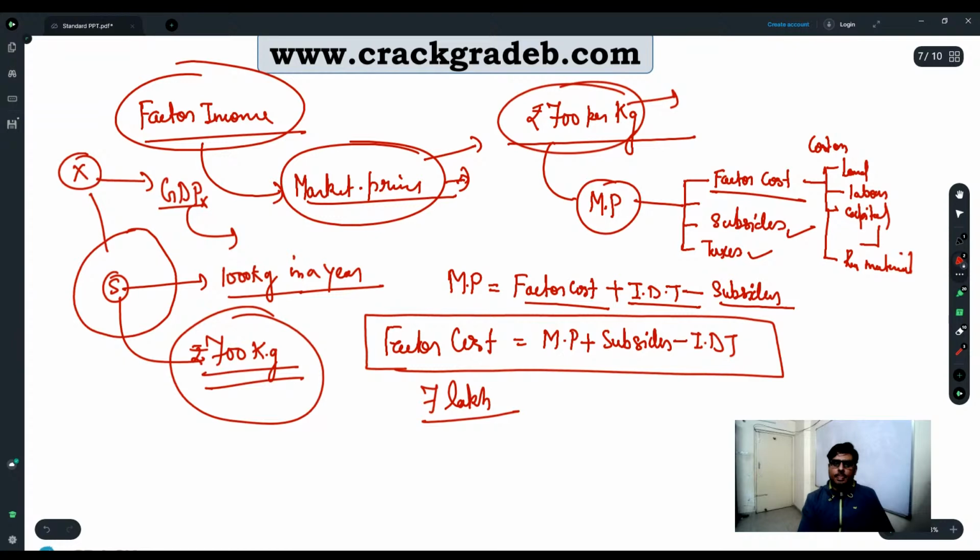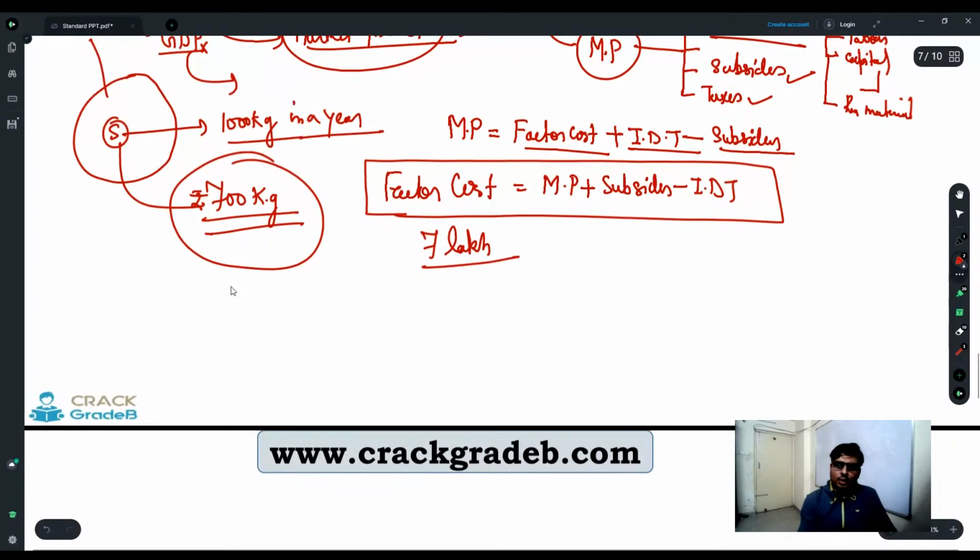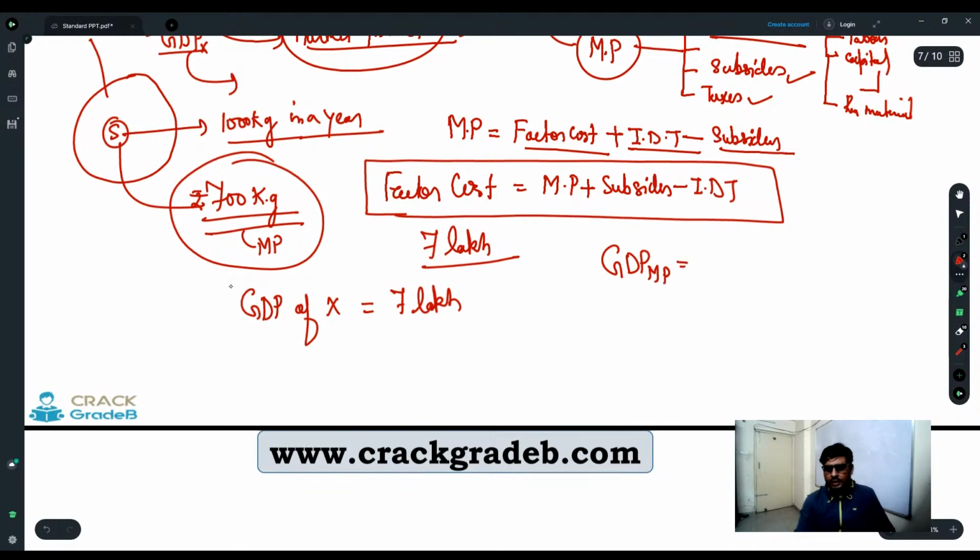He earned 7 lakh, and there is no other economic activity, only one economic activity. So GDP of X is 7 lakh. However, this price is what? Market price. So we can say that GDP at market price is 7 lakh.